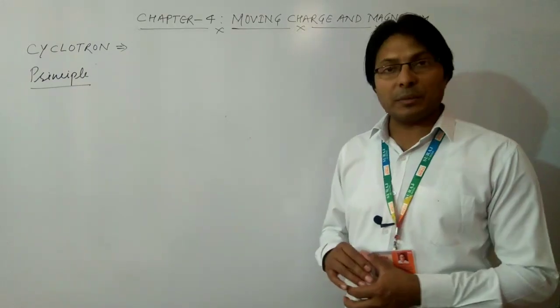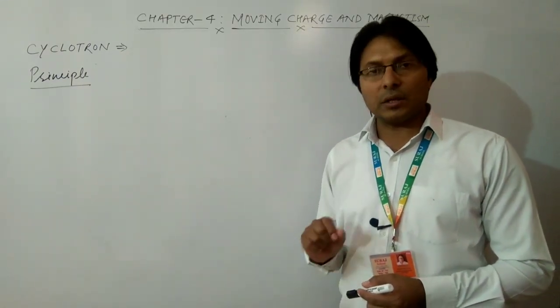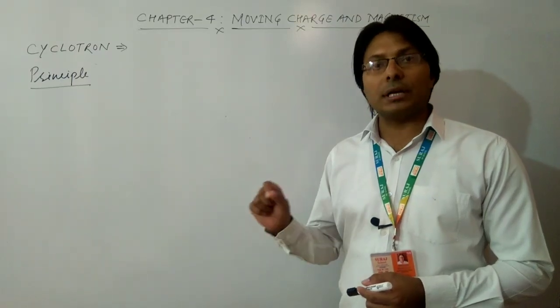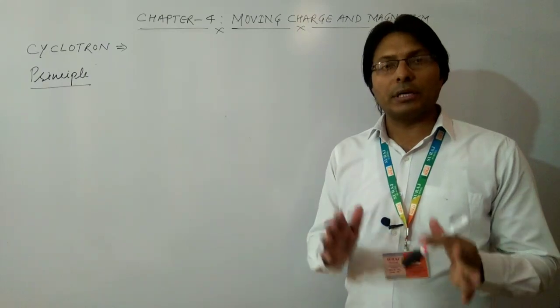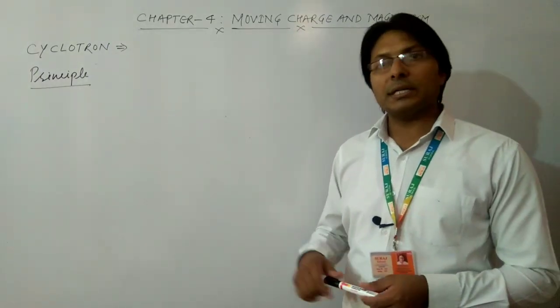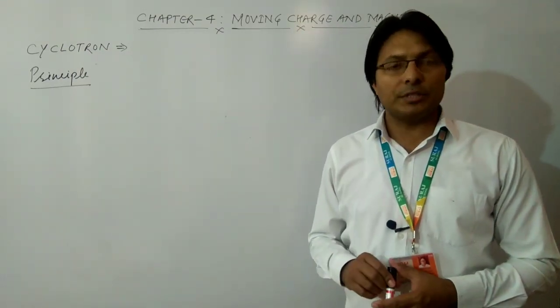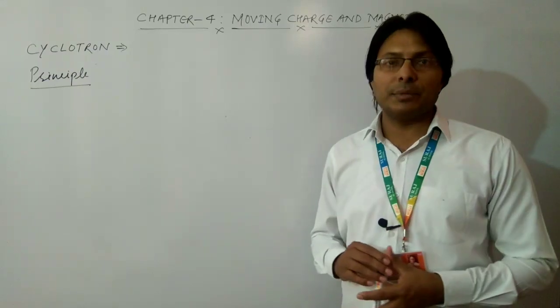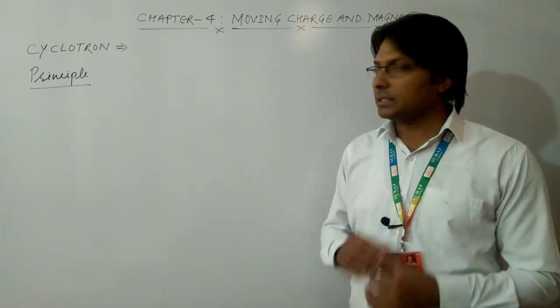So the time period of the cyclotron is independent of the radius and velocity of the charged particle revolving in circular paths. We will derive the formula of time period, and thereafter we will prove that it is independent of the radius and velocity of the charged particle. But for the time being, you must remember that the principle of cyclotron is this.